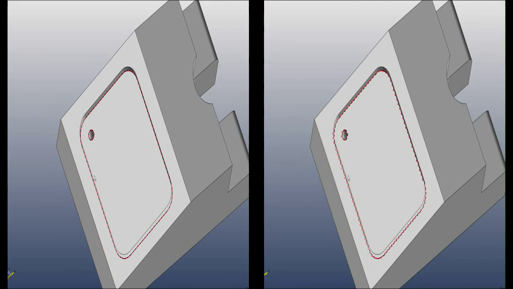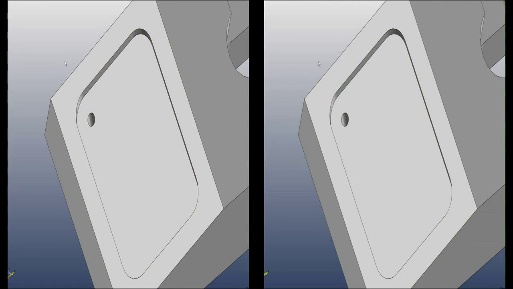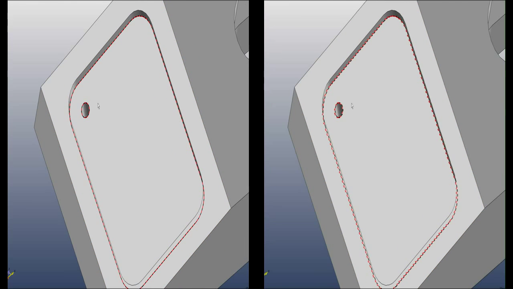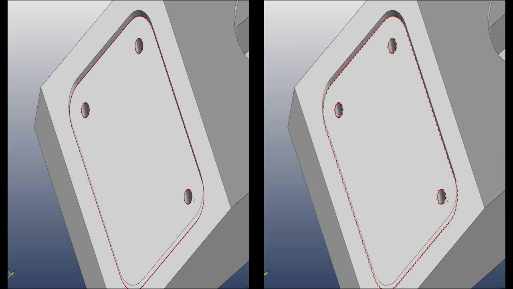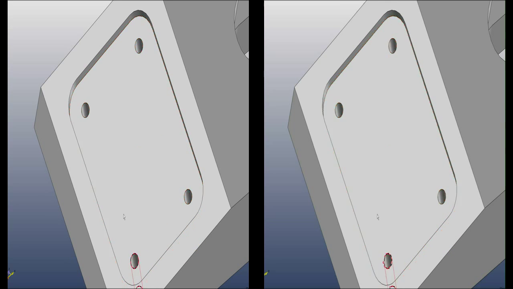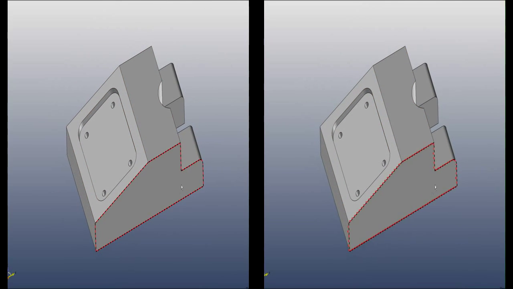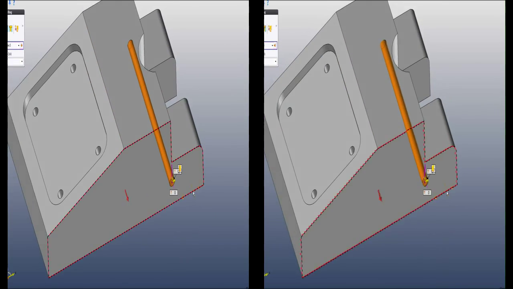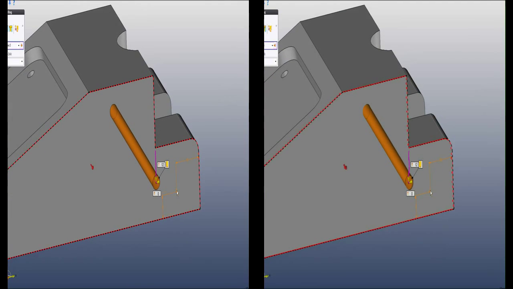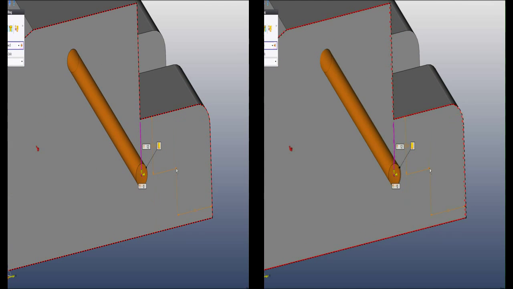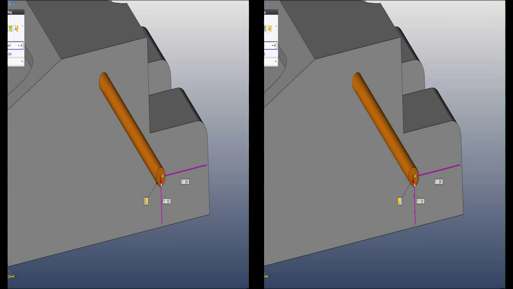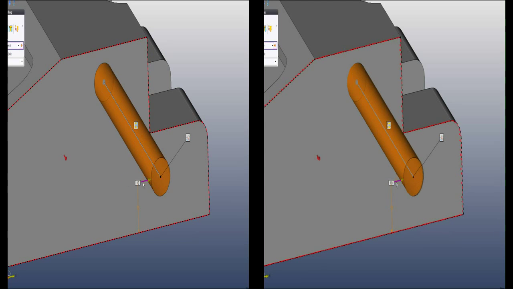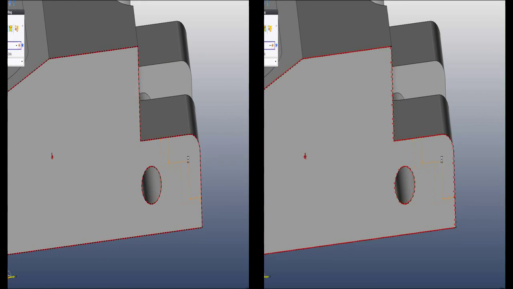Now we want to do 3 more. We can copy it by holding down the control button and just drag it to the center of the radius. It will center automatically and just drop like that. Let's create another drilling over here. We'll put our frame over there and we can drag it a bit like this. Maybe we want to make it a little bigger, 10 like this.